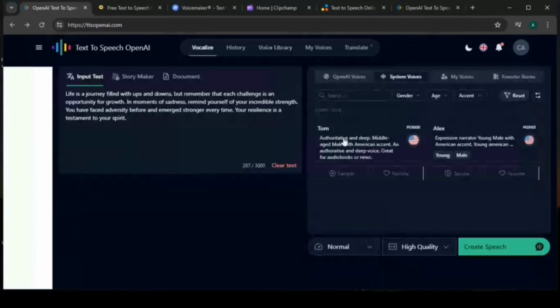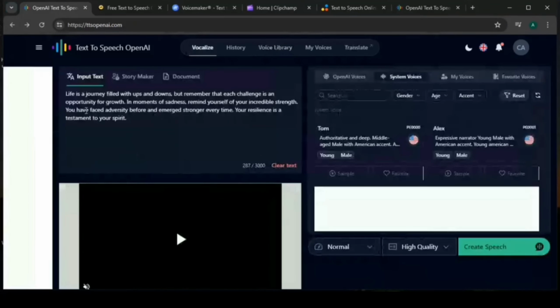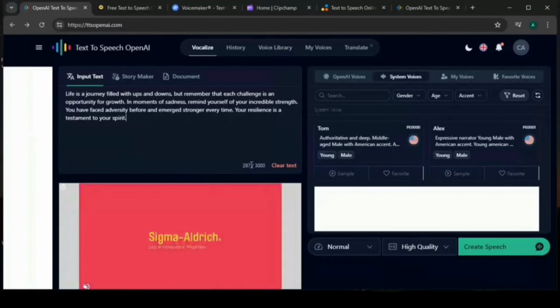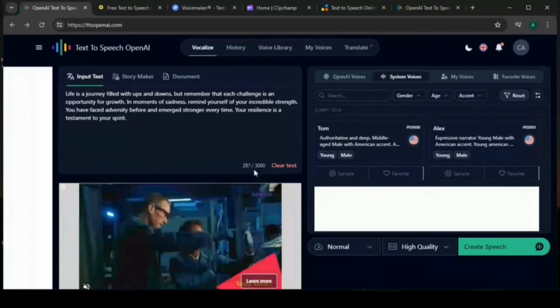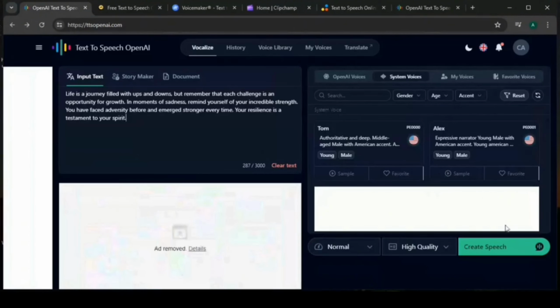Once you are done choosing your character or whatever voice that you made, just paste your text and click on create speech, but don't max out your 3,000 characters. Once you max it out, you can save it, then come back again and redo the same thing, because they only give you a chance for 3,000 characters per speech. So once you max it out, you can save it, then come back and redo it again until you finish whatever you want to generate.